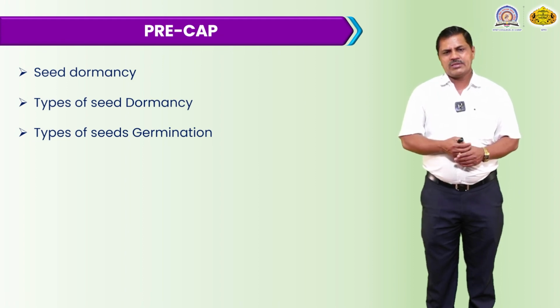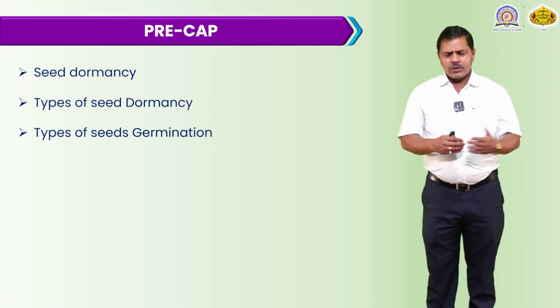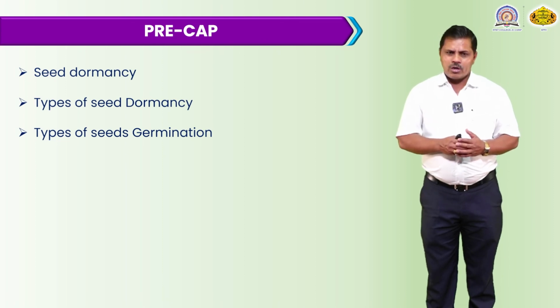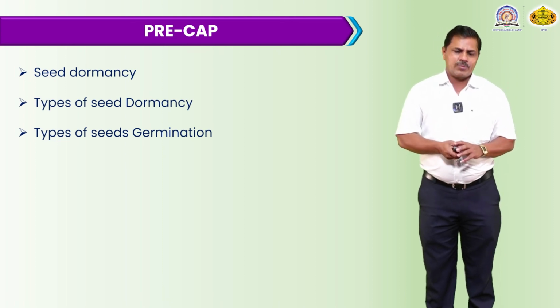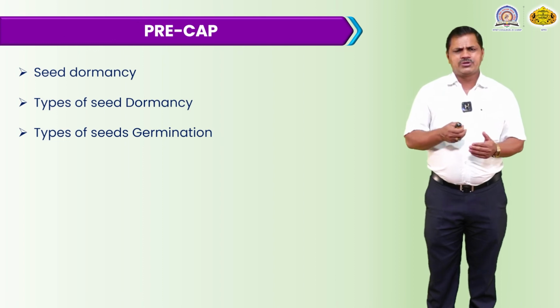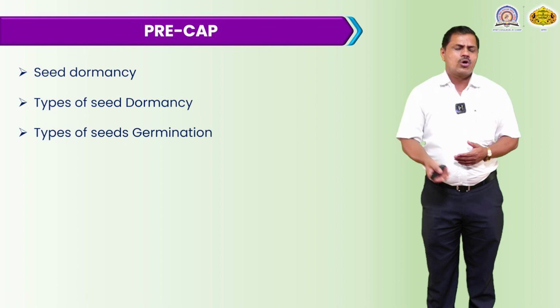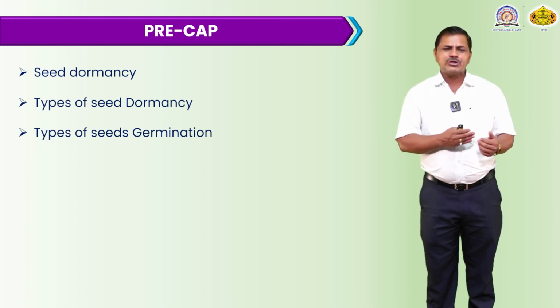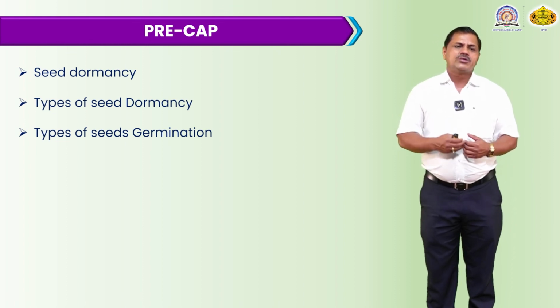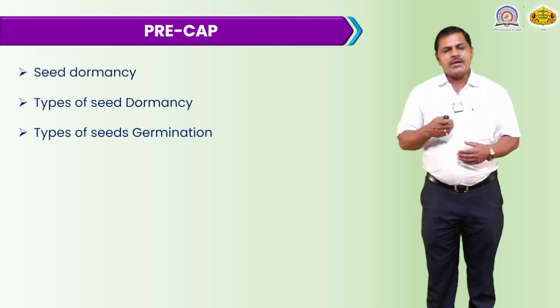Types of seed dormancy: there are different types of seed dormancy. The durations are different, and hence the types of dormancy of the seeds are also different. Then the types of seed germination: there are different types of seeds. Certain seeds require 1 hour for germination, certain require 2 hours, meaning the duration is different, and hence seed germination is also different in different species. Thank you so much.